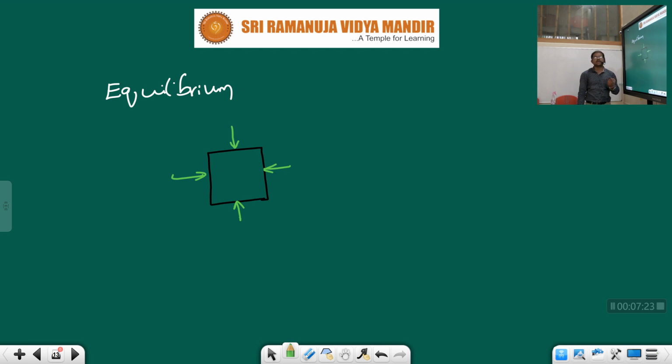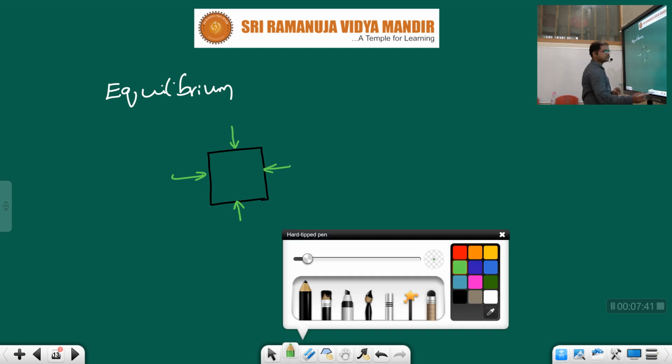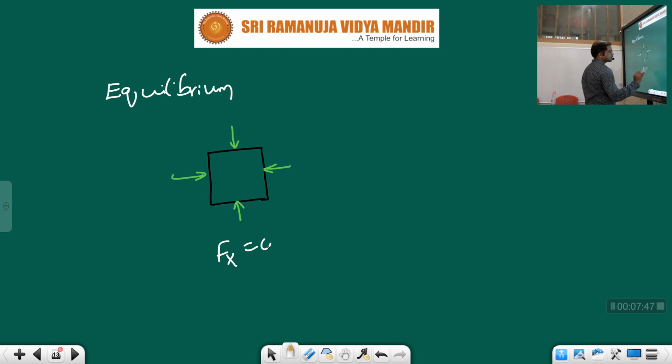Only in that condition can any body be in equilibrium, and that condition is also called balanced. So the force along the x-axis must be 0 and the force along the y-axis must also be 0. In that case the body will be in equilibrium, that is balanced.